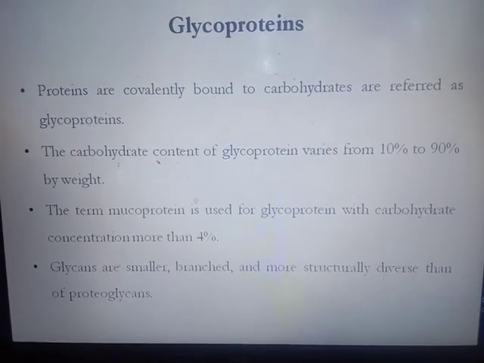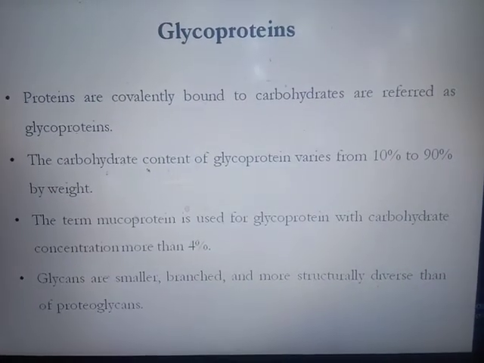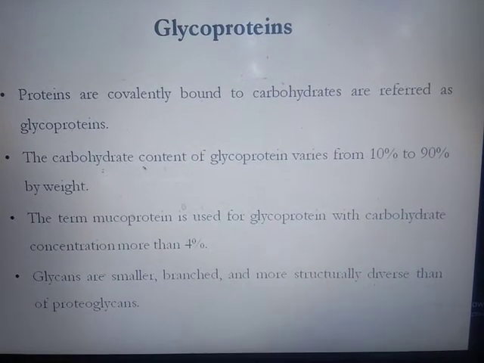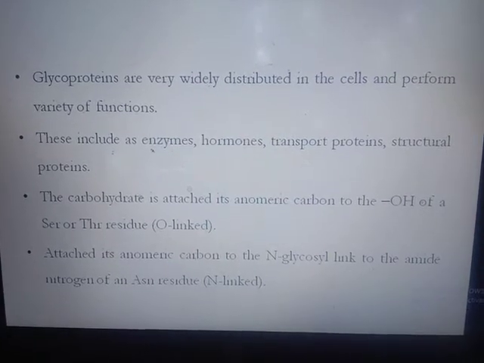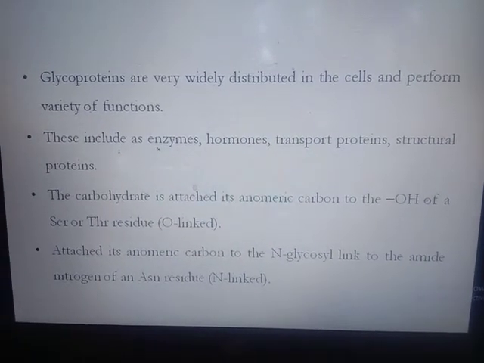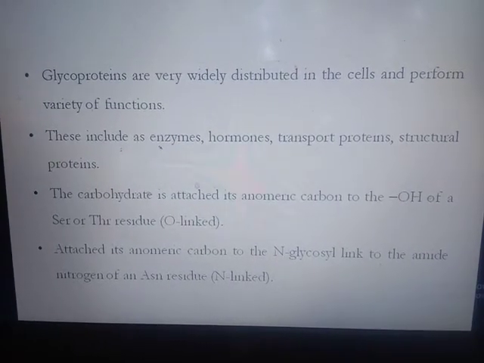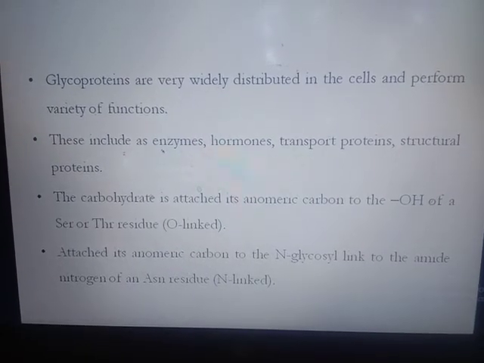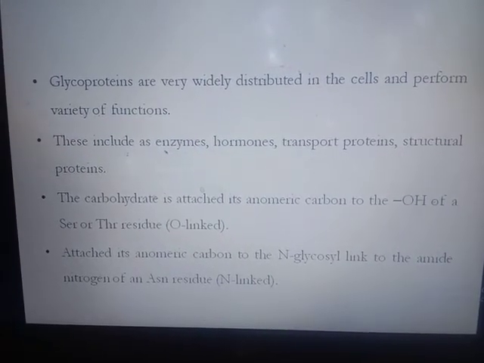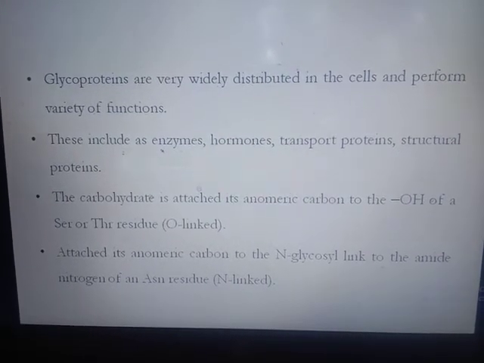Glycans are smaller, branched and more structurally diverse than proteoglycans. Glycoproteins are very widely distributed in the cell and perform a variety of functions. These glycoproteins act as enzymes, hormones, transport proteins and structural proteins. If the carbohydrate is attached through its anomeric carbon to the OH of serine or threonine of the protein, then that bond is O-linked.